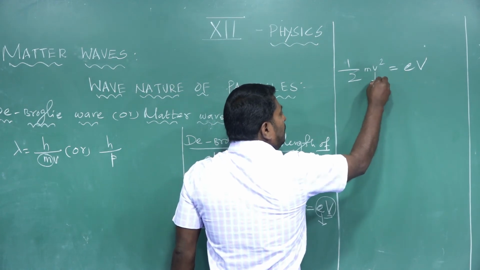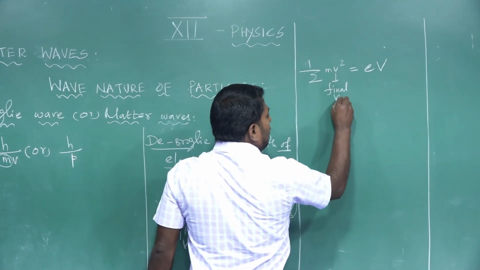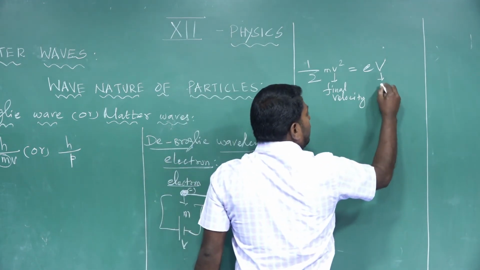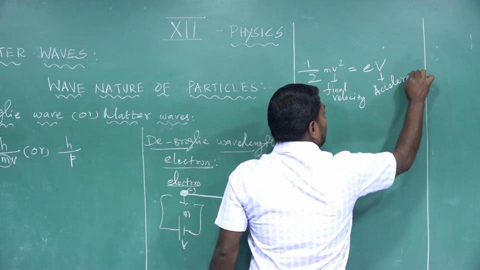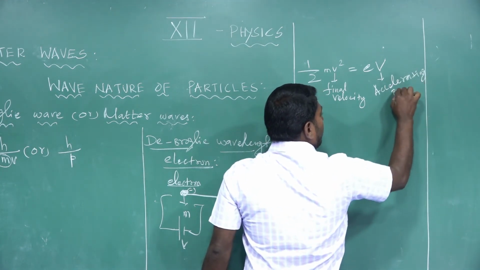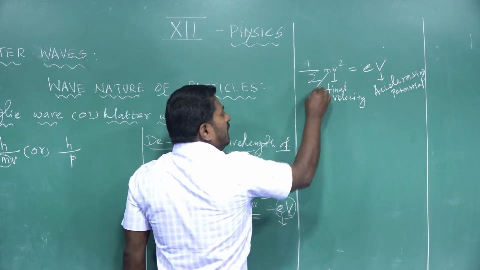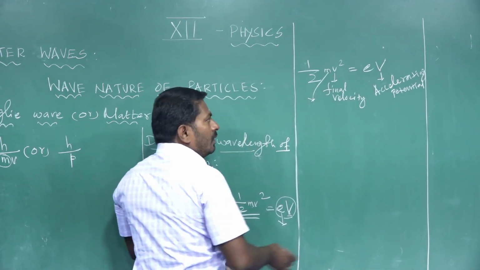This v represents the final velocity of the moving electron, and this V represents the accelerating potential. m is the mass of the electron and e is the charge of the electron.